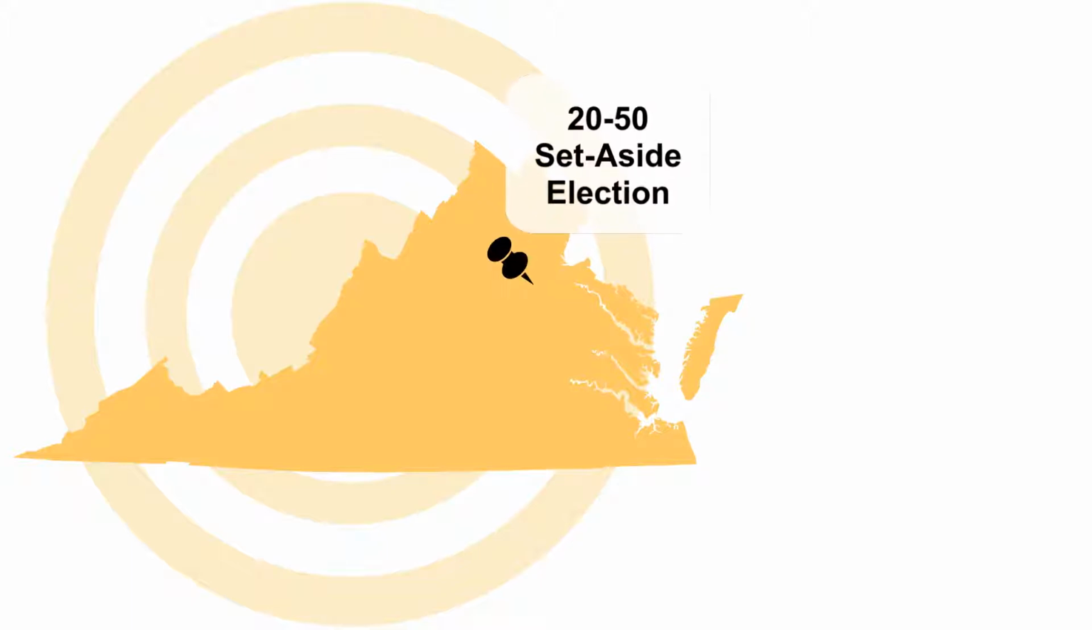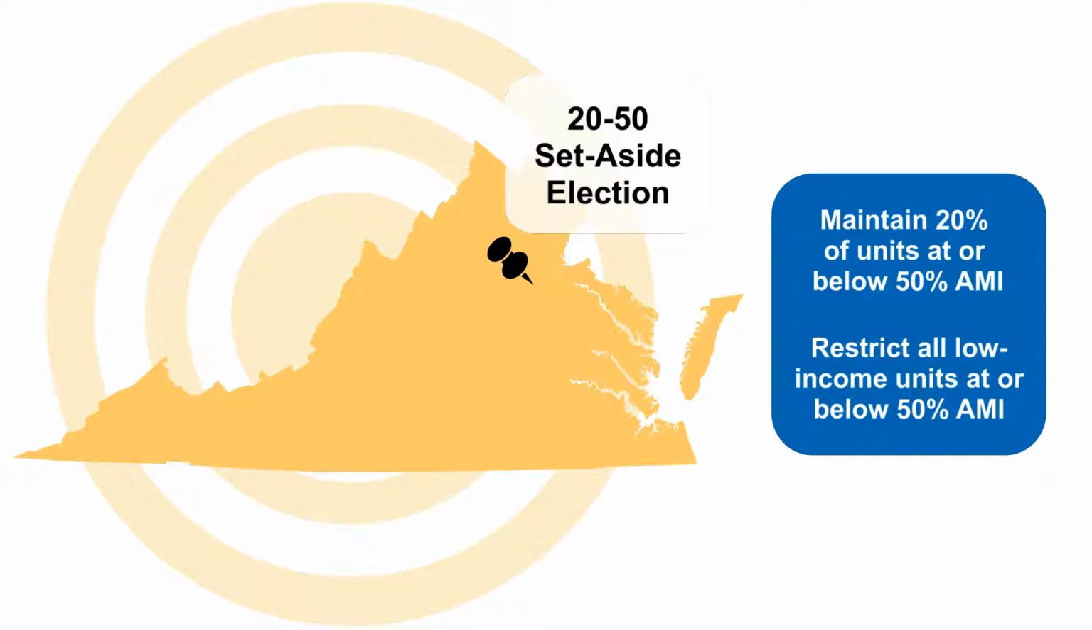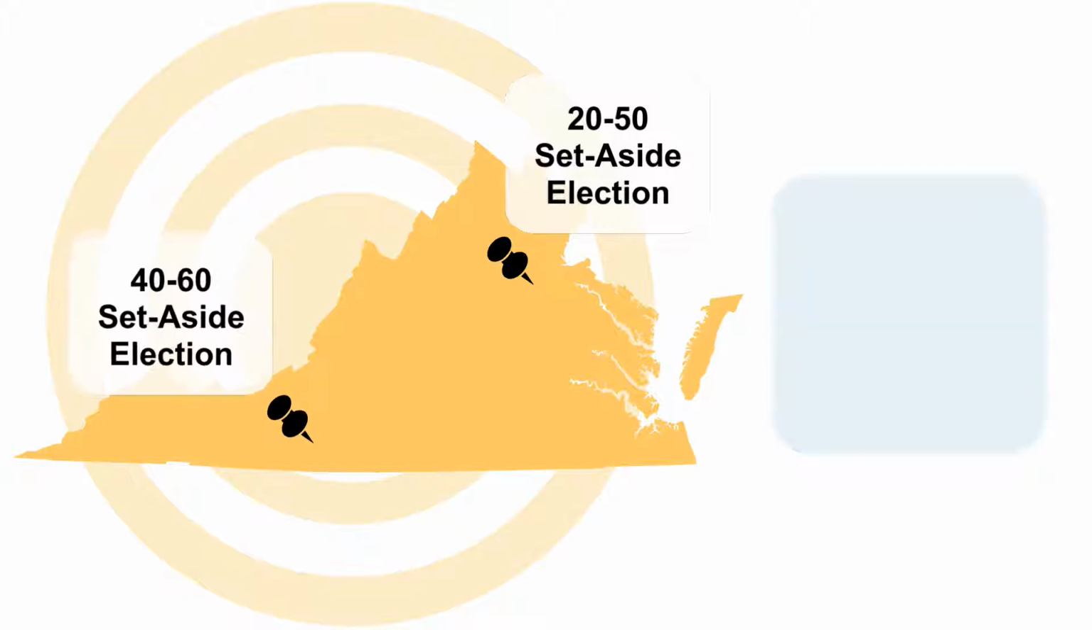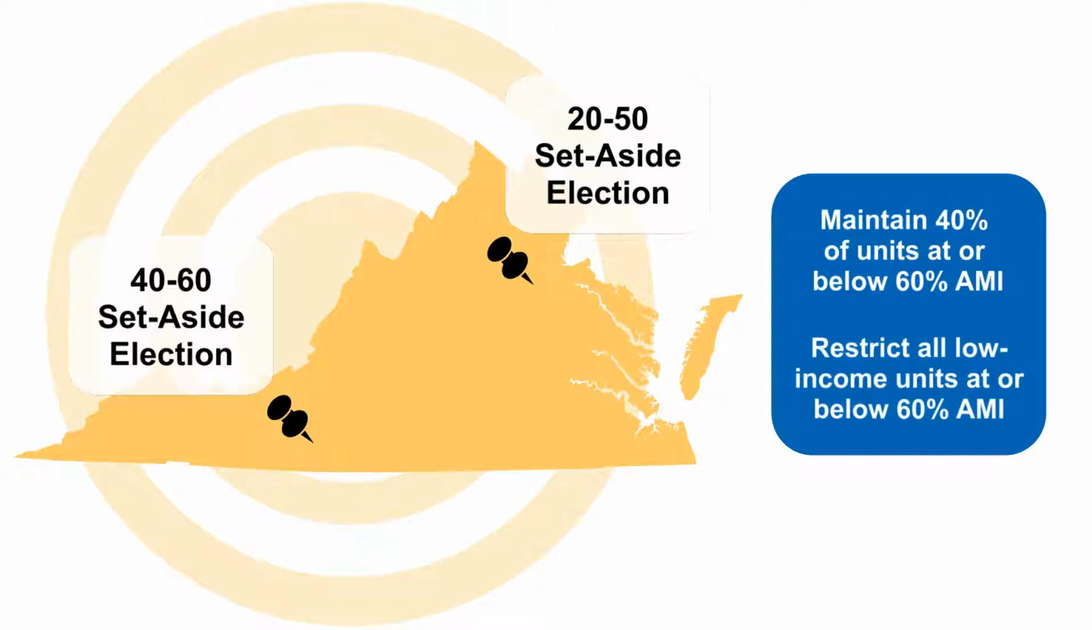The 20/50 set-aside election means the owner will maintain at least 20% of the residential units at or below 50% AMI and restricts all low-income units at or below 50% AMI. The 40/60 set-aside election means the owner will maintain at least 40% of the residential units at or below 60% AMI and restrict all low-income units at or below 60% AMI.